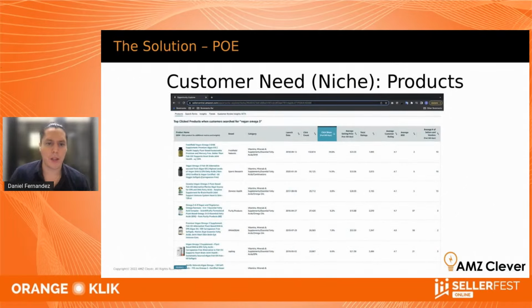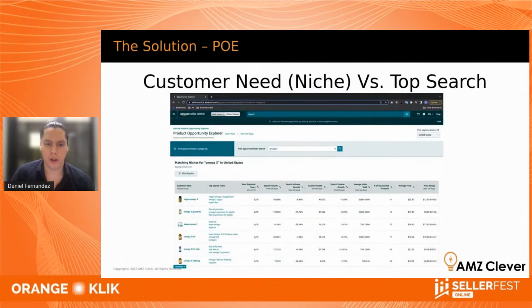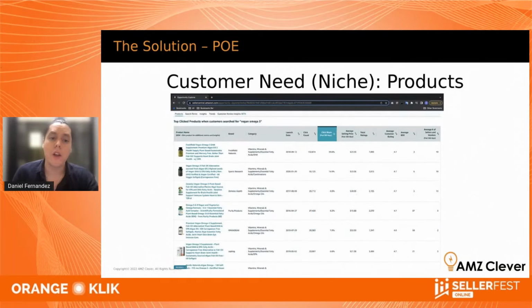Let's jump in here. I'm going to be going back and forth. When you click on one of these customer needs or niches, it will bring you to a page like this. I know it's a little small, but at the top, you have a few different options: products, search terms, insights, trends, and customer review insights. So right now we are on the first one, the one that says products.